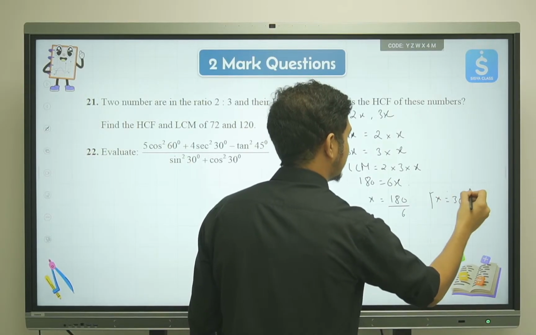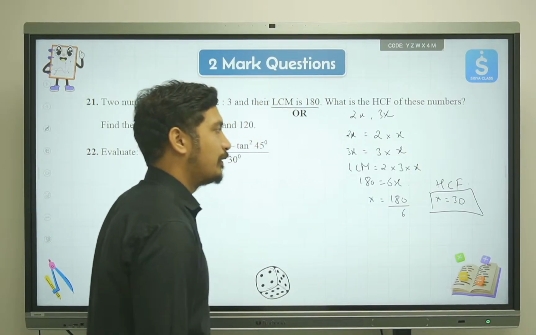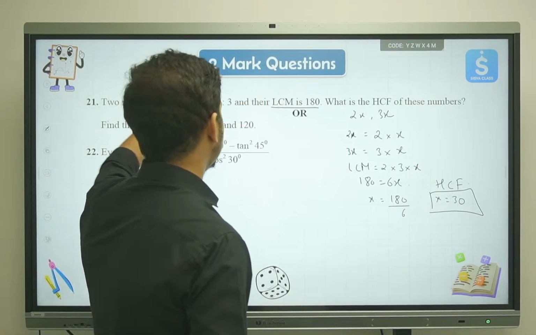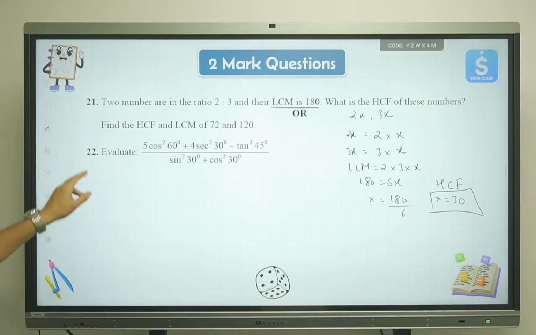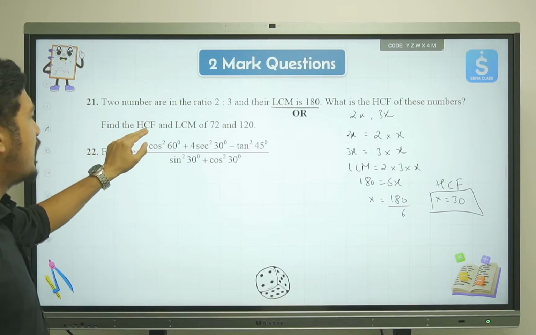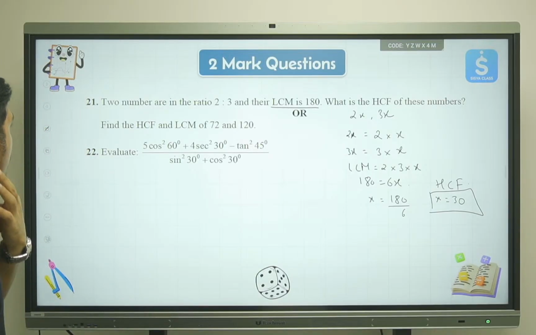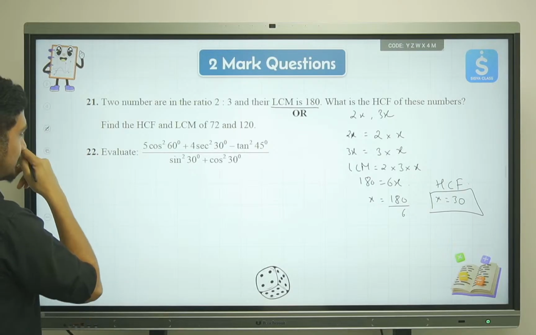So this is the HCF, the highest common factor. We are done with solving the first question. Now moving to the second one. We are supposed to find out the HCF and LCM of 72 and 120. I'll solve it over here so that I can save some space for the next question.